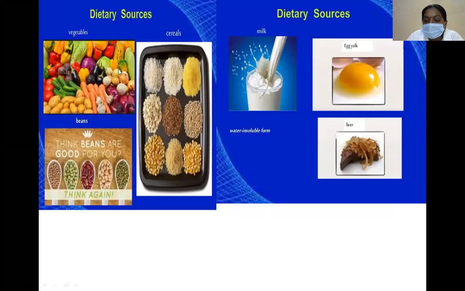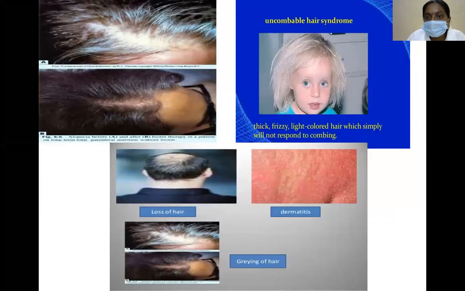The dietary sources are vegetables, cereals, milk, egg yolk, and liver. These are the main dietary sources of vitamin B7. Now the deficiency disorders.